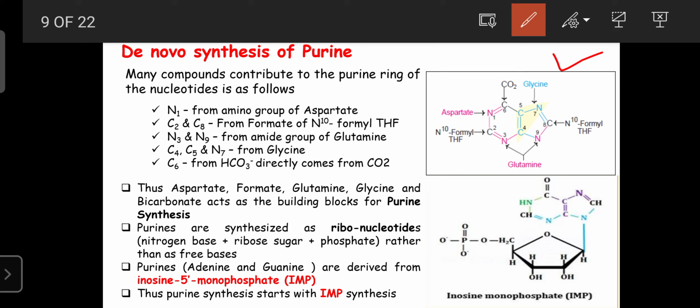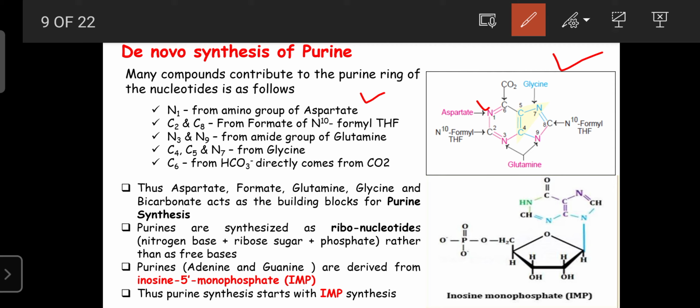Like this N1, that was added to the basic molecule of purine from aspartate. It means the aspartate can donate the N1, or nitrogen 1, to the synthesis of the purine base.